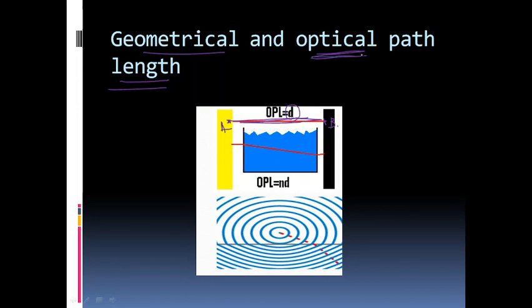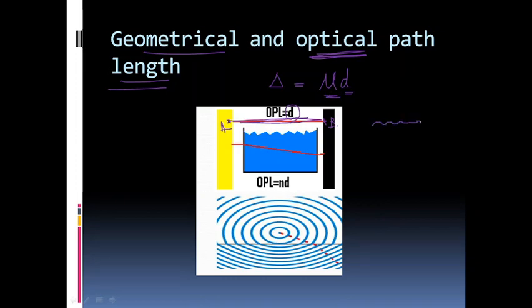But when we study optical path length, we will have to look into the difficulty faced by a light wave in propagating through this space. Suppose light is propagating through a medium of refractive index mu. Then we define the optical path length delta as the refractive index multiplied by the geometrical path length d. So this mu will actually account for the difference in medium.